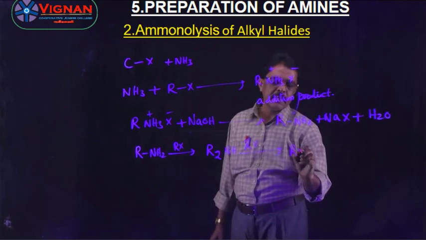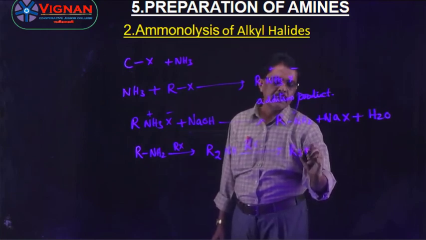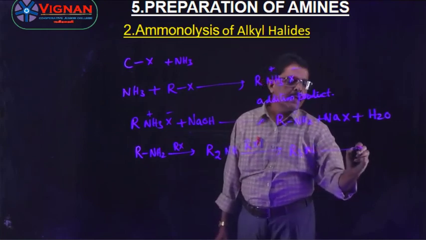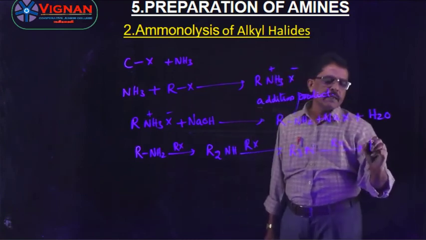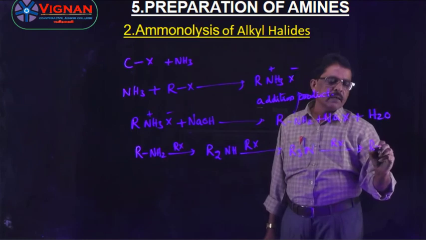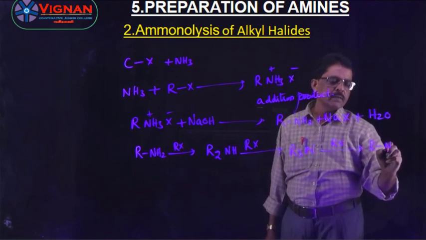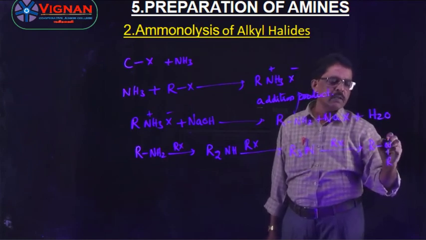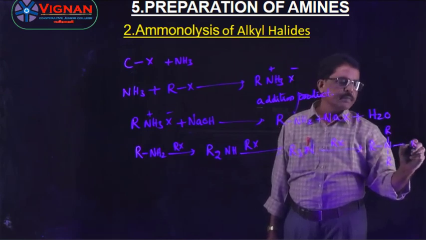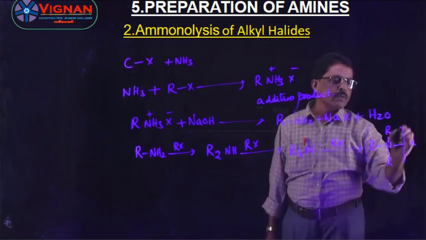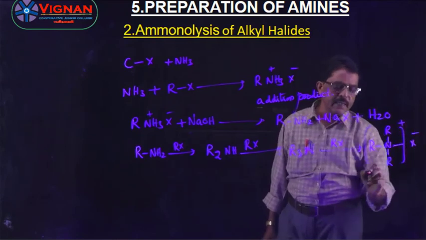Then you will get a tertiary amine. Tertiary amine again reacts with alkyl halide. Then we will get here a quaternary ammonium salt, with this one plus, this one minus.